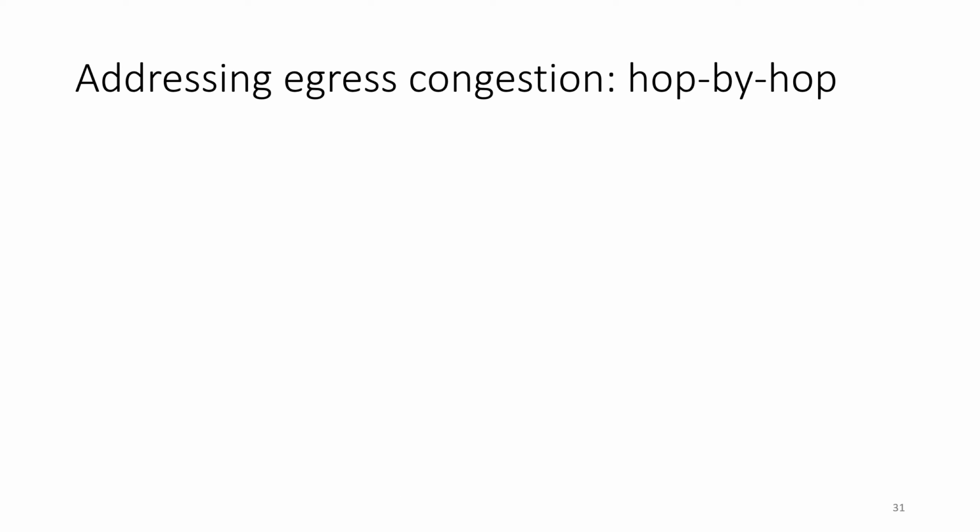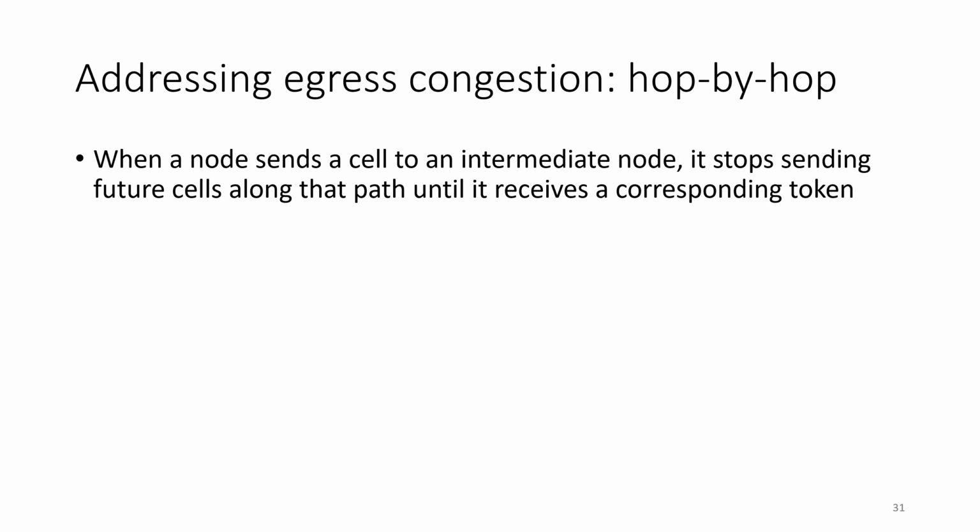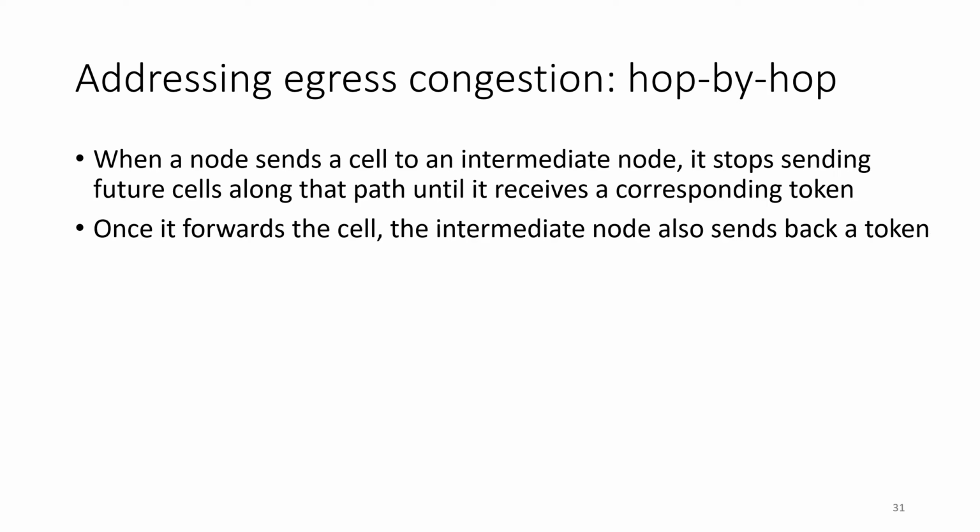Now, for egress congestion, we have a hop-by-hop congestion control mechanism. Once a node sends a cell via a given intermediate node, it's not going to send any more cells along that same path, headed to the same destination, until it receives a token from that intermediate node. So when does it receive that token? Once the intermediate node has sent that cell on its next hop, then it will send a token back.